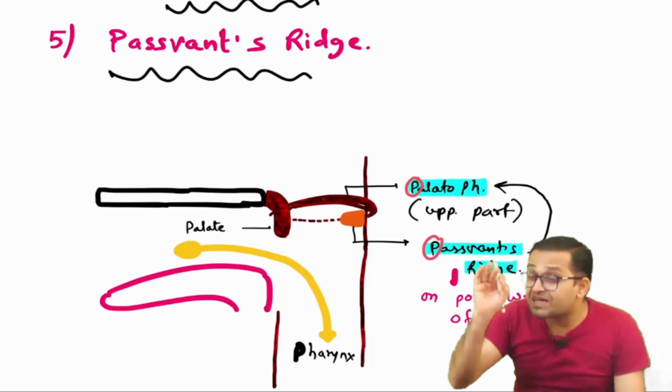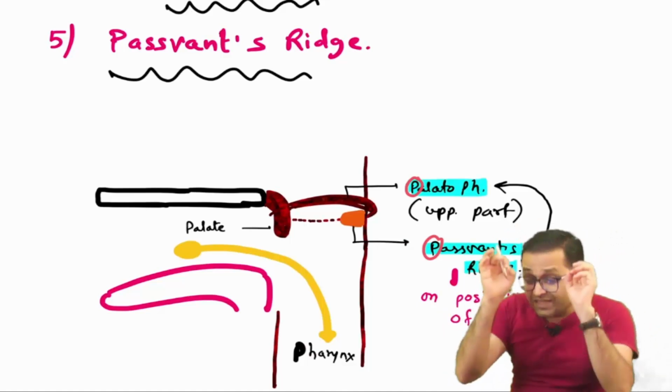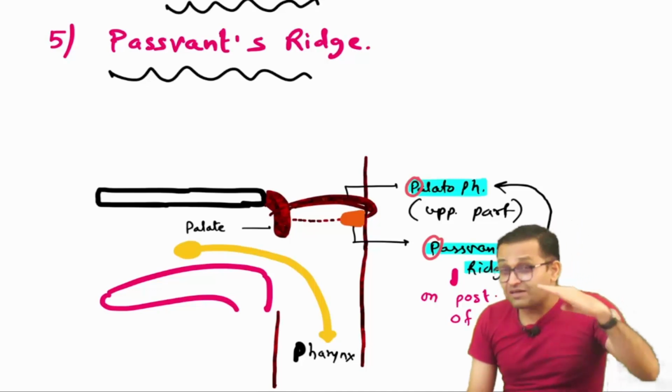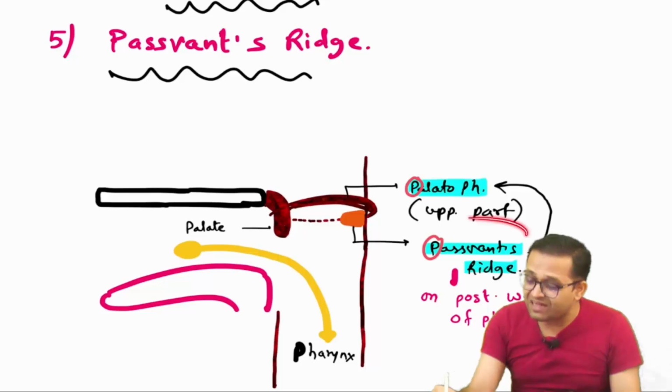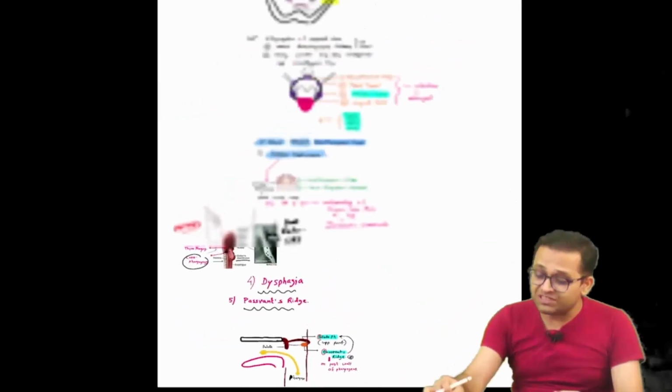Yes, clinically, when there is a cleft lip and cleft palate, remember this partition is not working properly, so the food material is coming back into the nose. Yes, sir, at that time there is a hypertrophy of the pars ventrige. So these are the points for all of you.